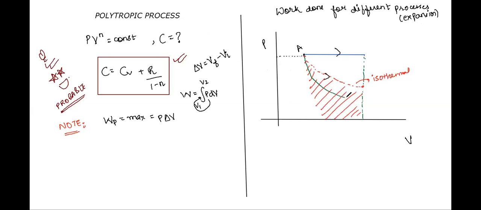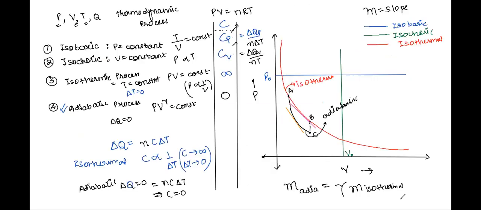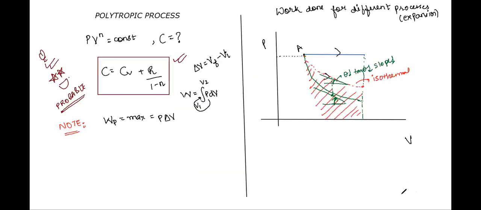Let's say we are drawing a curve for an adiabatic process. This will have a higher slope, right? So this angle theta will be larger, whereas for the isothermal curve this angle theta will be smaller. Since theta is small, tan theta is smaller, which means the slope is smaller. We just saw that the slope of an adiabatic curve is equal to gamma times the slope for an isothermal curve, and this gamma value is greater than 1. Since gamma is greater than 1, the slope of adiabatic is greater than the slope of isothermal.